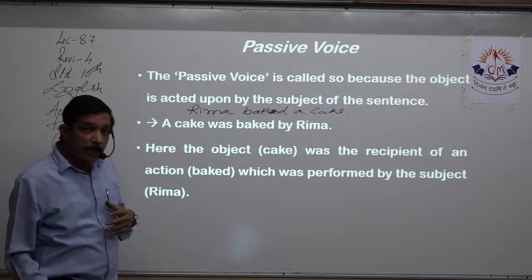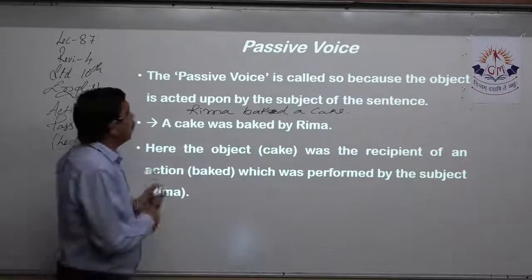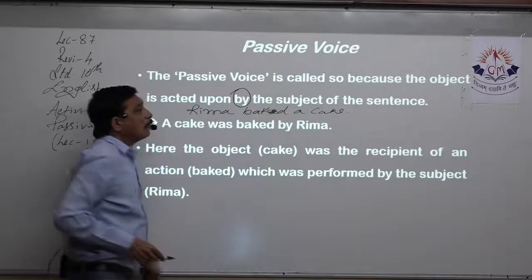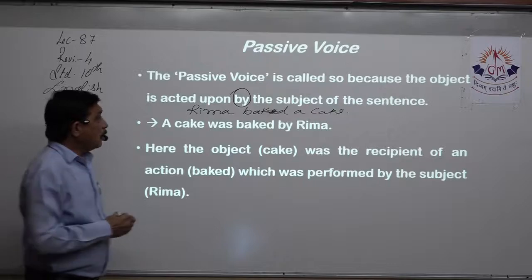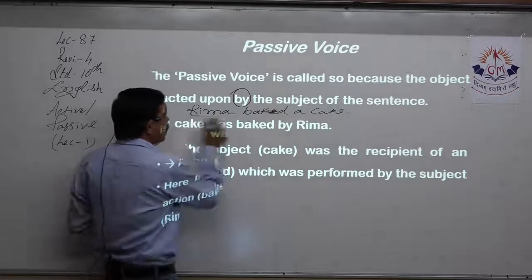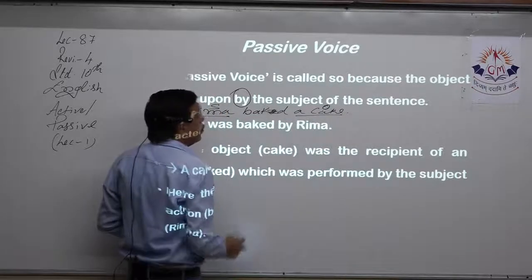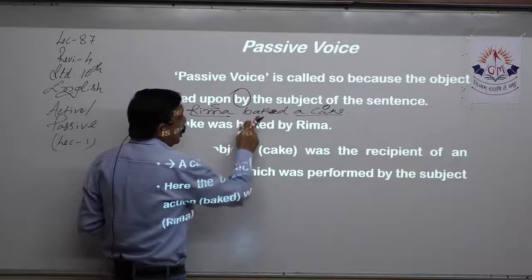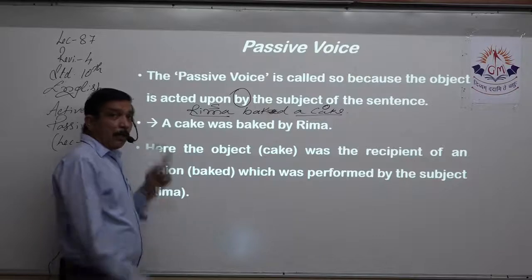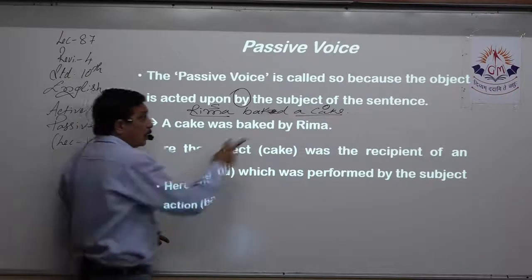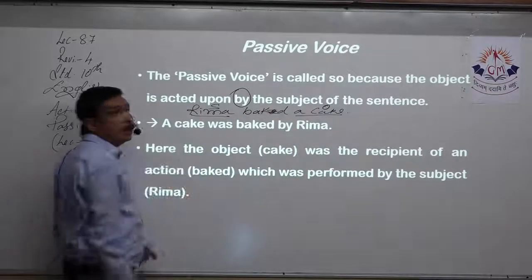Now, what's a passive sentence? The object is acted upon by the subject in the sentence. So, here Rima is the subject, cake is the object. The subject has done some action on the object. That is active. Now when we turn it into passive, on the object, some action is done by the subject.